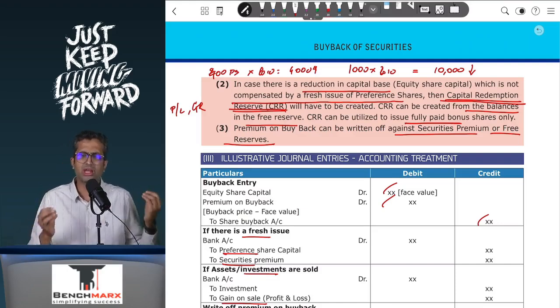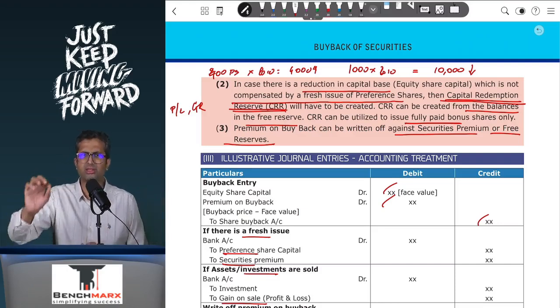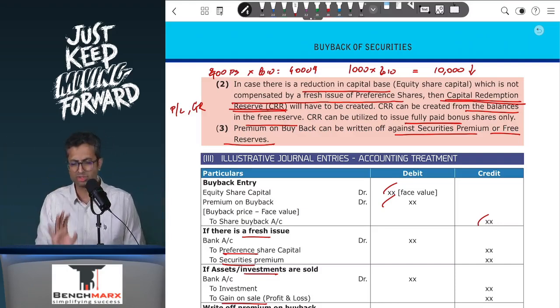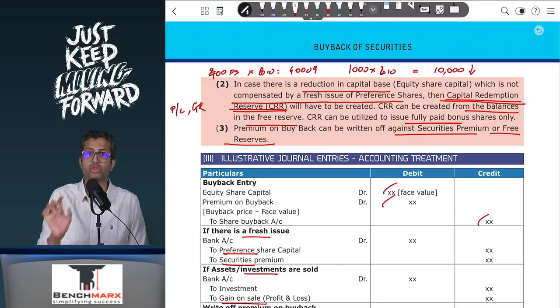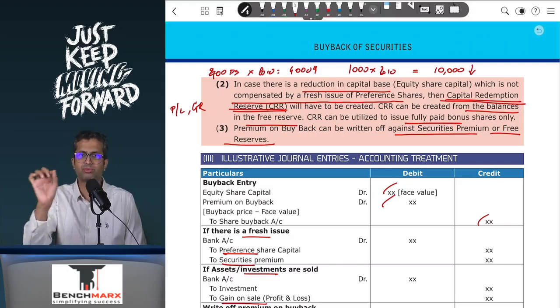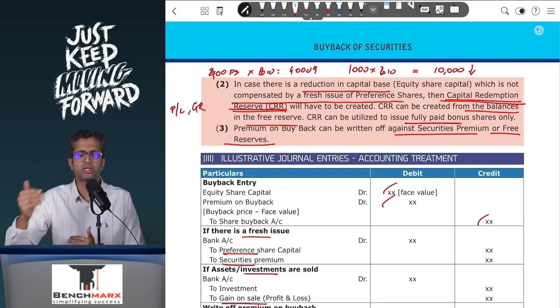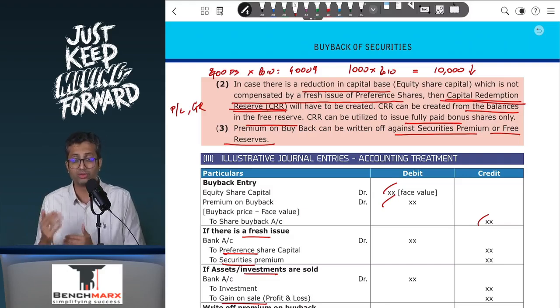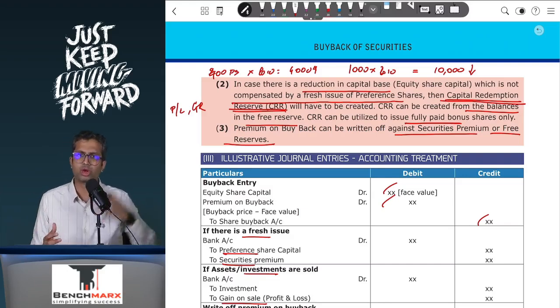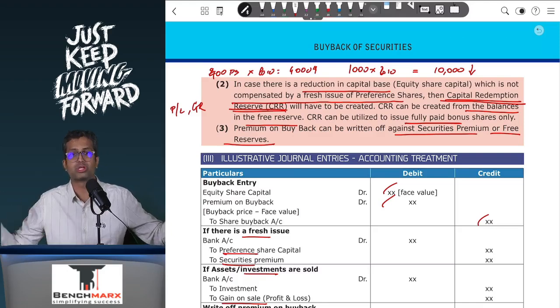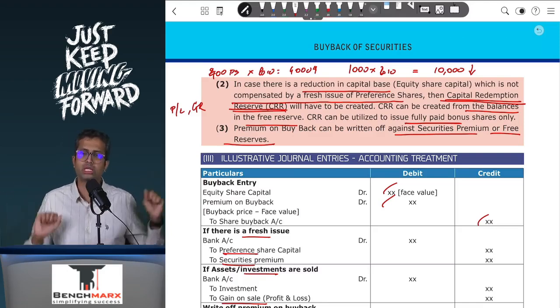So, in rare cases, you might get a question like this. I have one particular question where this adjustment is there, and hence you should be aware that the option should be valued at 80 minus 50, that is equal to 30, over the tenure of the employee service. That 30 will be recorded as an expense on the debit side and a stock option outstanding, like a salary outstanding, on the credit side.